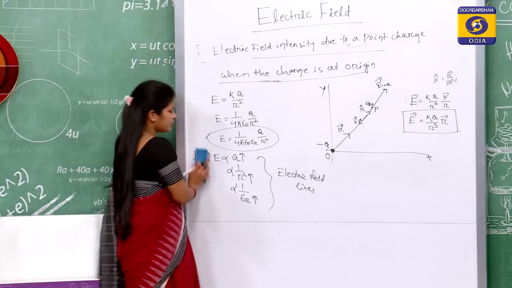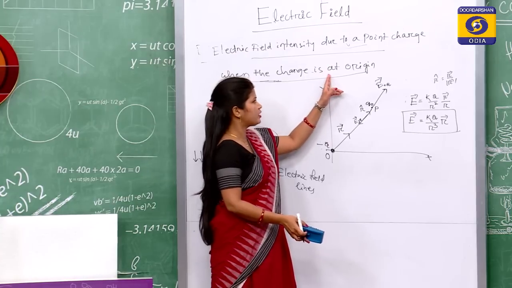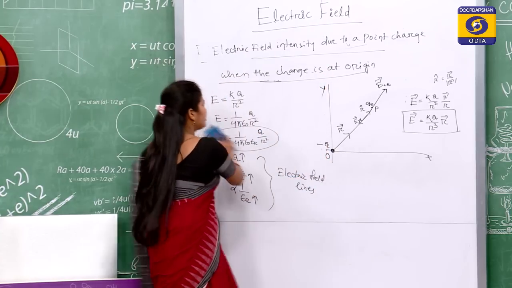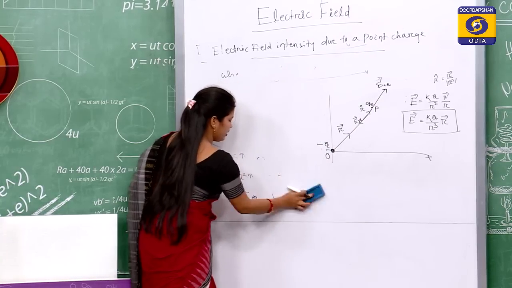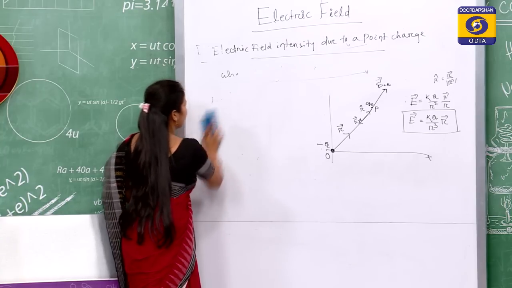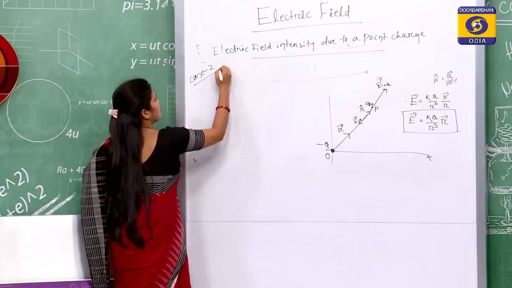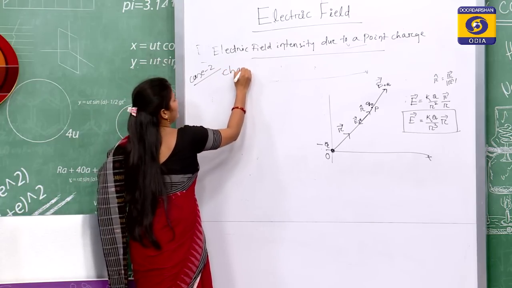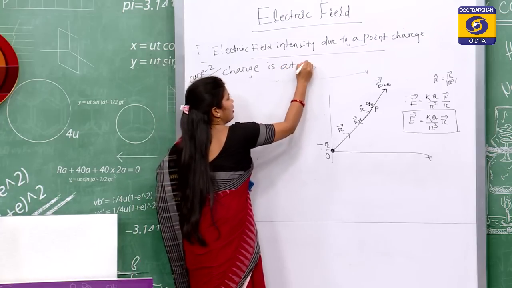Now, this is all about electric field intensity due to a point charge when it is at origin. The next case we will derive when the charge is at anywhere. So, case 2, when the charge is at anywhere.